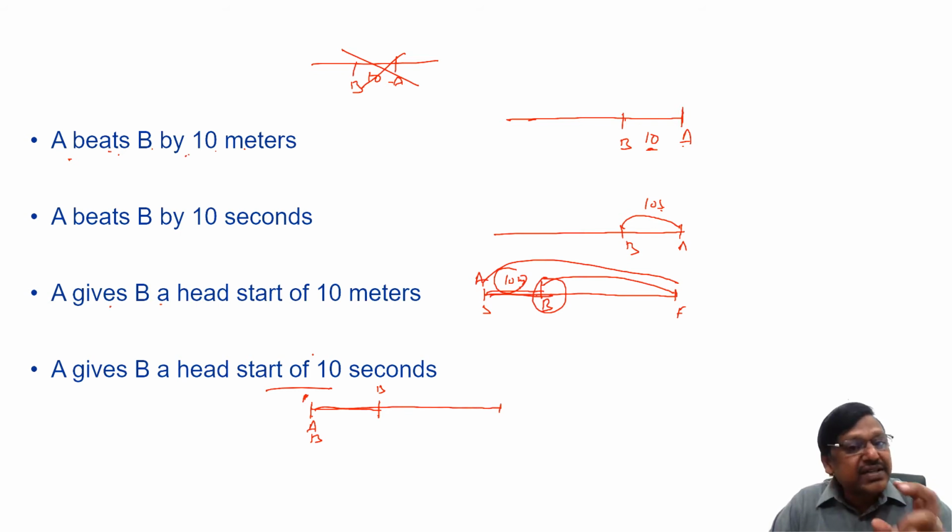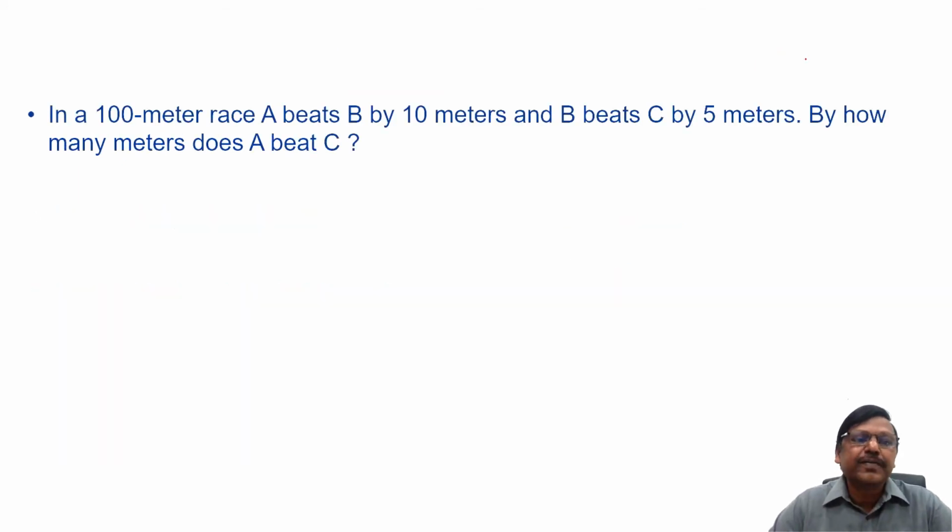These points, and as I said, ratio of distances traveled is nothing but ratio of the speeds. If you stick to these points, you can solve these linear race questions. We'll take up a couple of examples. Here comes the first one.